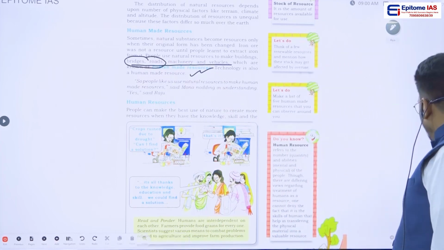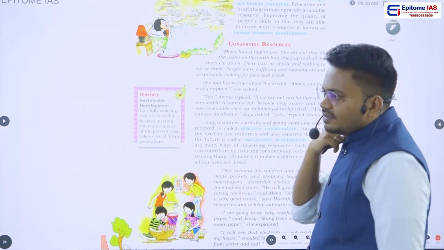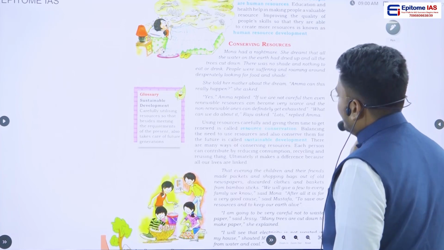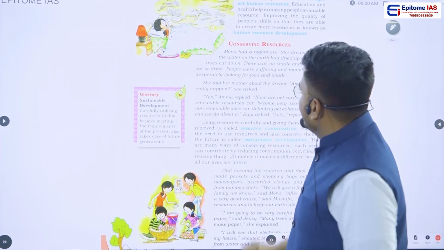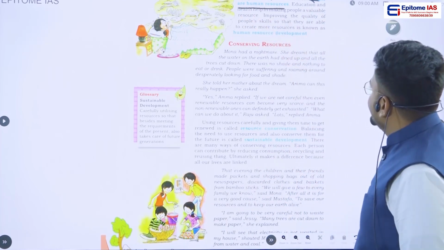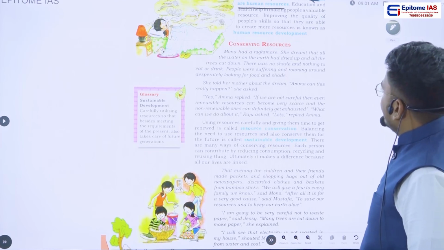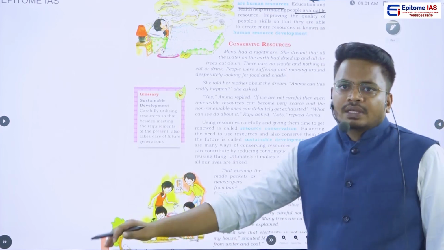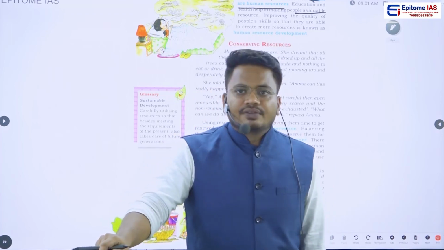Now if you go deeper into this chapter, it says that people are called human resources because these people keep on transforming these natural resources. So we can say that people can be considered as human resources. Okay, education and health help in making people a valuable resource. Obviously, every human being would be helpful in some way or other.